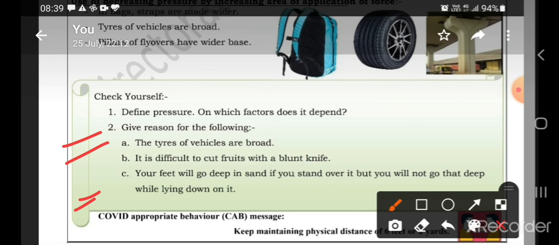I hope the concept of pressure will be clear to you, and you can cite other examples where the pressure concept is applied and write them in your copies.